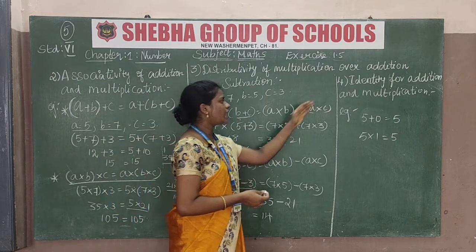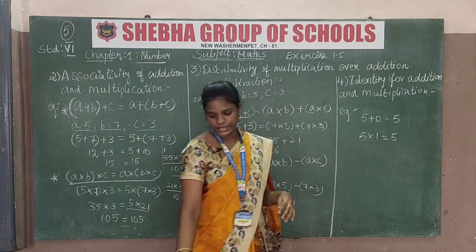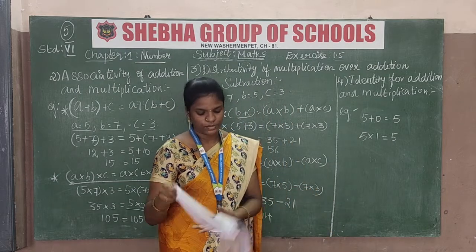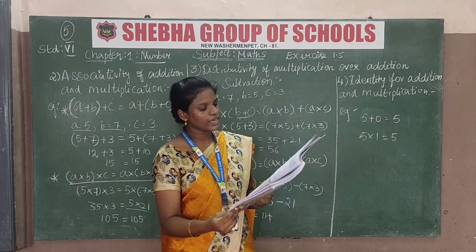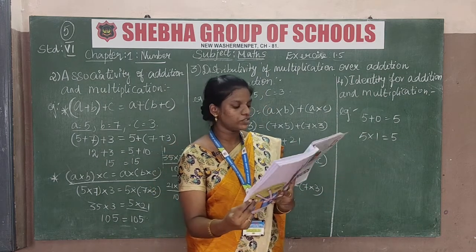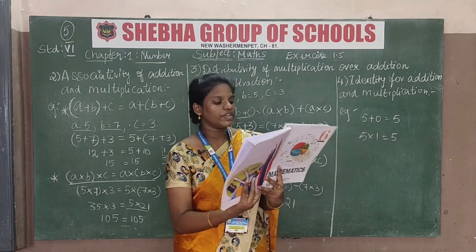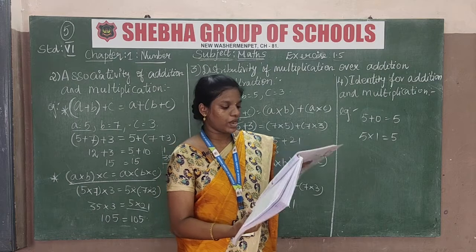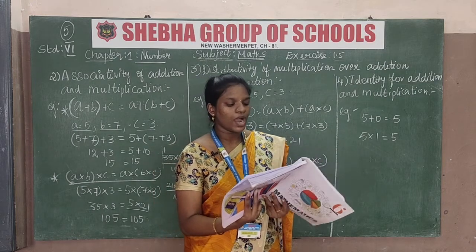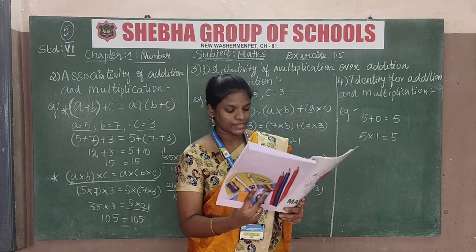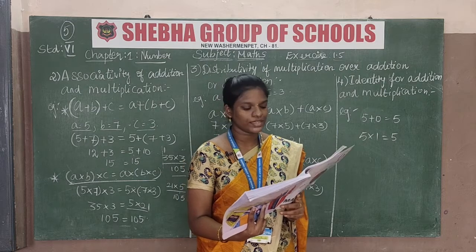Next we move to the identity for addition and multiplication. Let us see page number 32 in your book. When 0 is added to any number, we get the same number. Similarly, when we multiply any number by 1, we get the same number. So 0 is called the additive identity and 1 is called the multiplicative identity of whole numbers.